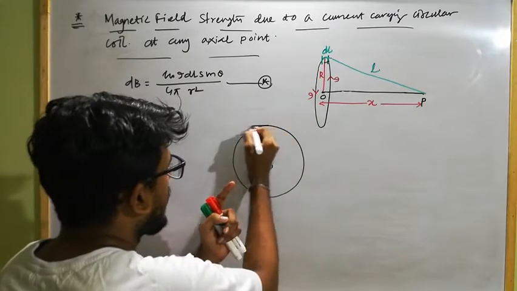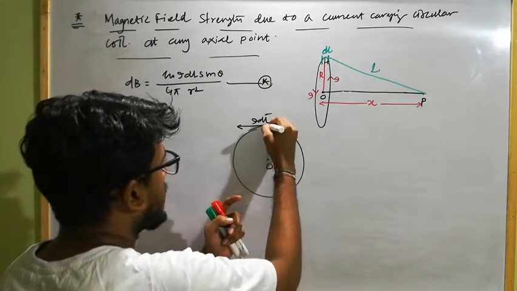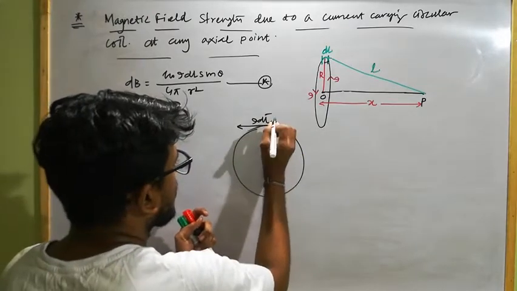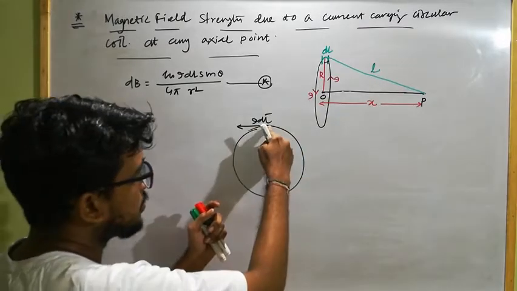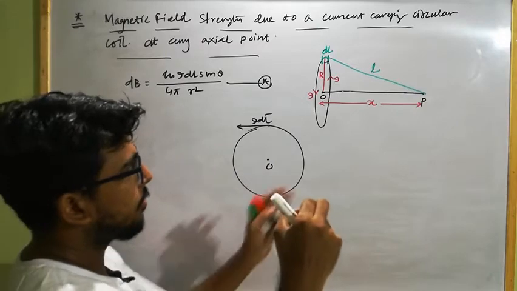And this will be the direction of what? IdL, the current carrying element. And from this point, this distance will be L. So what is the angle between these two? Three-dimensionally, just imagine this is the L distance from this here. This is L, this is X. Here is the point of observation P.